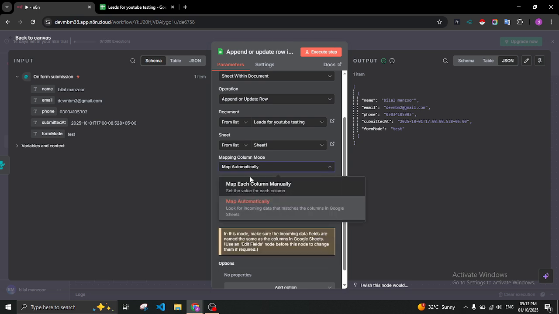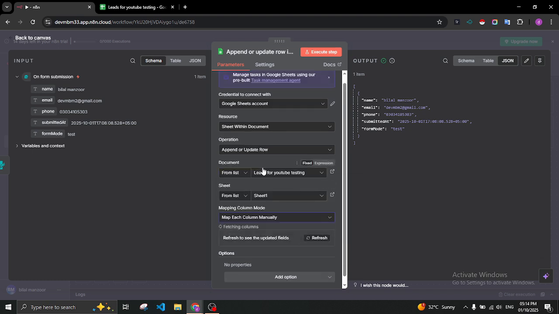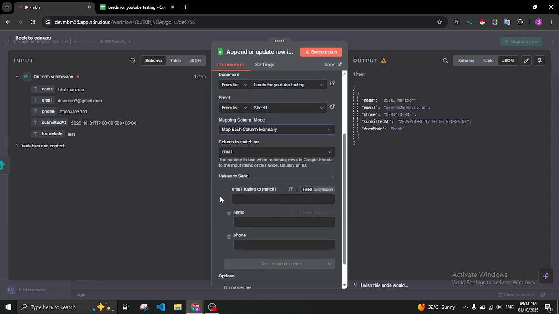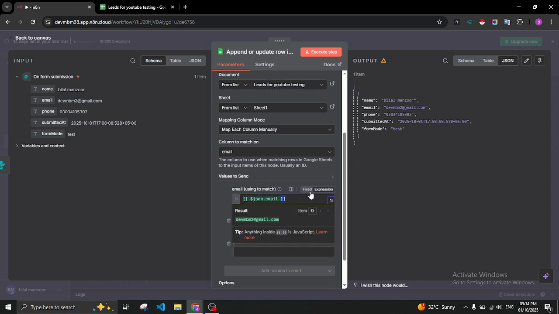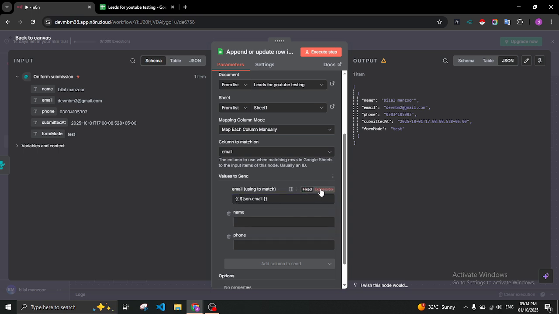But in future we want to keep these 3, so we need to click on this option, map each column automatically. So now we will map each column automatically in the data, and here is our email data matching column, and we just pick and hold this and drag and drop it here. Here you can see, and you must keep in mind it should be in expressions, not in fixed selection.